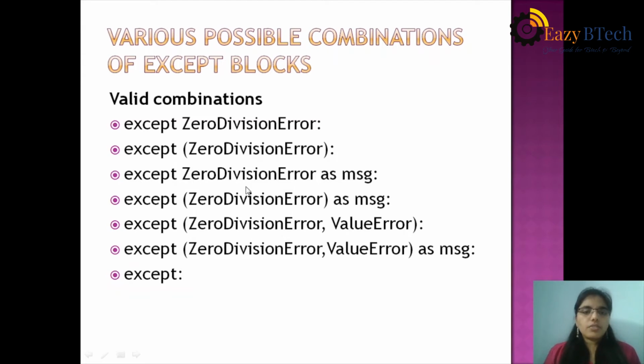Next, zero division error as message: either you take parentheses or not, it is also valid. Zero division error, value error: you must take parentheses for a single except block containing multiple errors. Next, zero division error, value error as message. These are the valid combinations of except blocks.